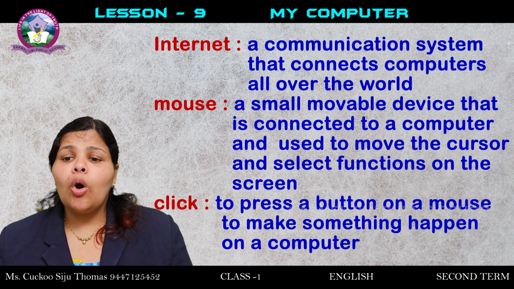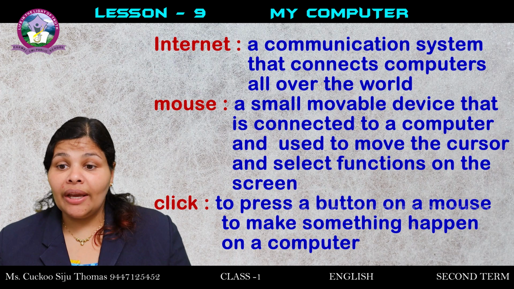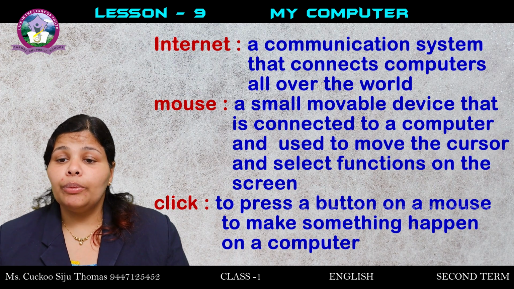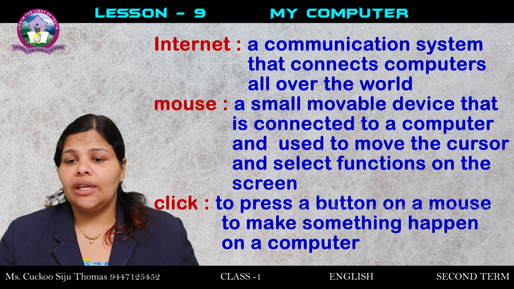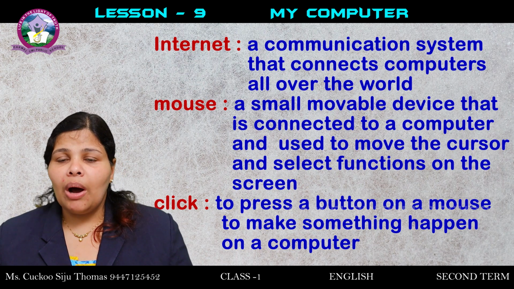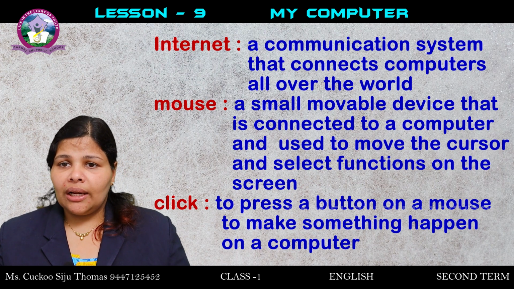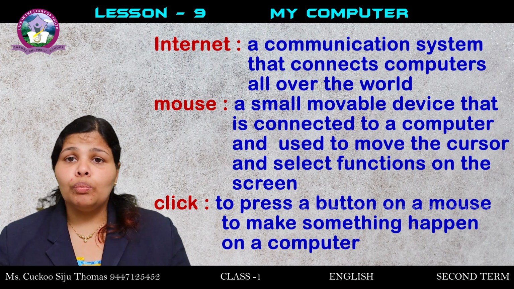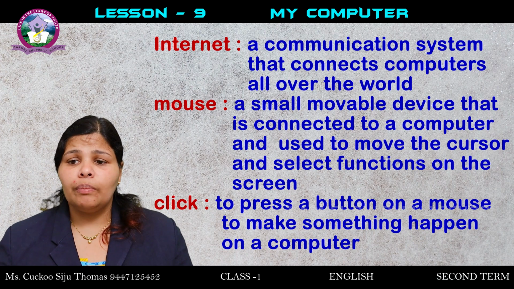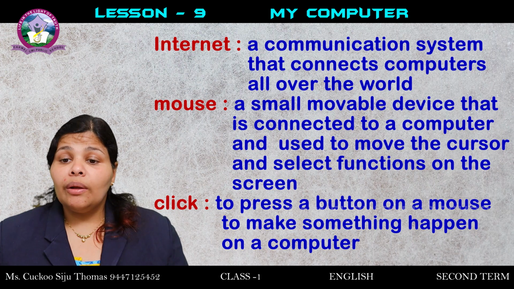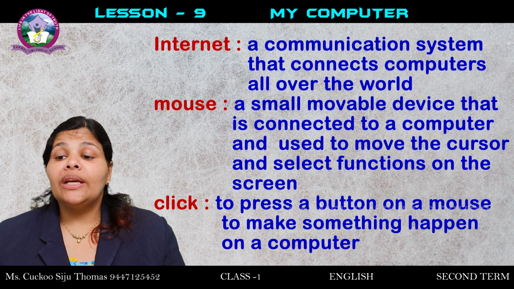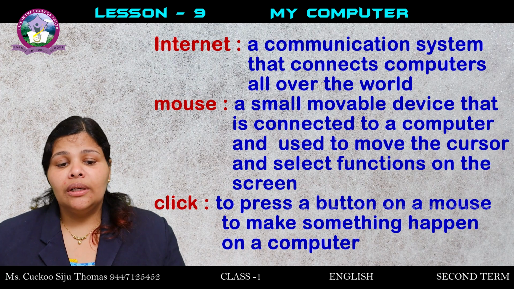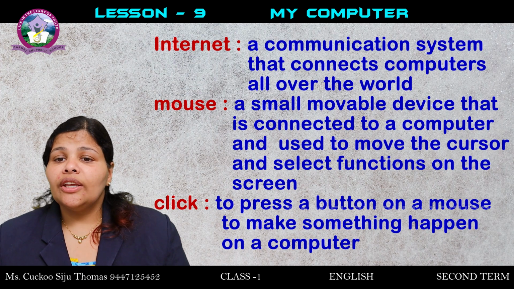Mouse: a small movable device that is connected to a computer and used to move the cursor and select functions on the screen. Now we are all familiar with the mouse, a small black colored thing which we use to move the cursor, and it has a left and right button. That is what the mouse is. Click: to press a button on a mouse to make something happen on the computer. So these are the new words.